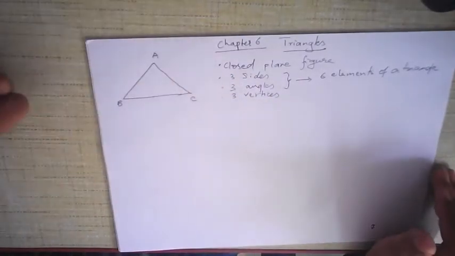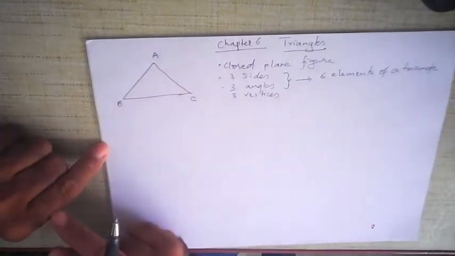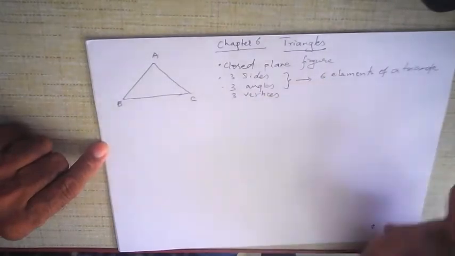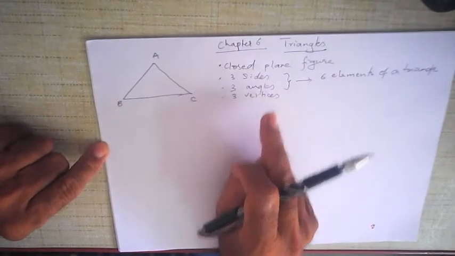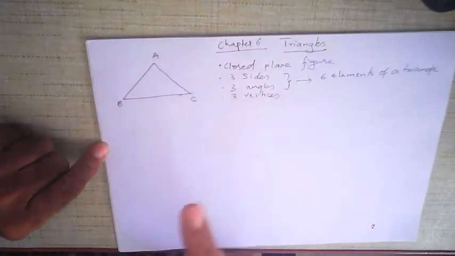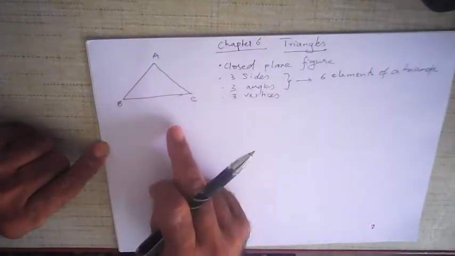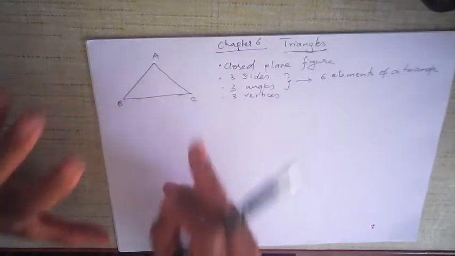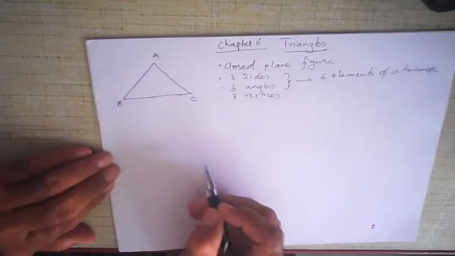It has got three sides. It has got three angles. The three sides and three angles together form what is called the six elements of a triangle. Remember, the vertices are not the elements of a triangle, although the three vertices or the three corners, vertex is singular, vertices is plural, of a triangle are part of the triangle. Okay. Now, other thing is interior, exterior, and on the triangle.